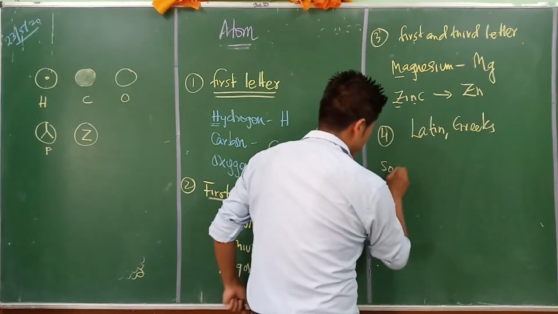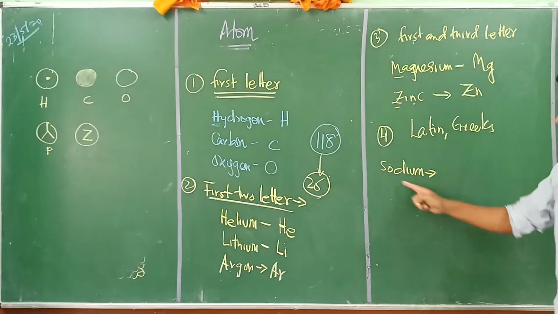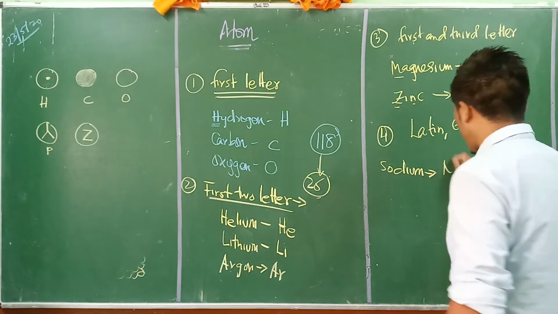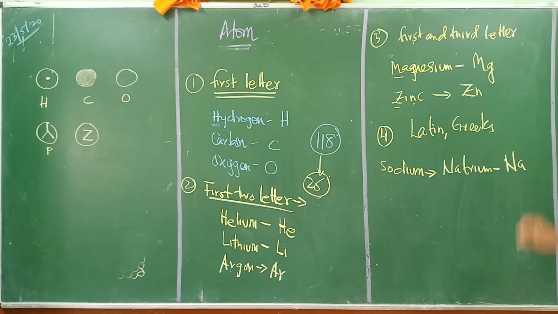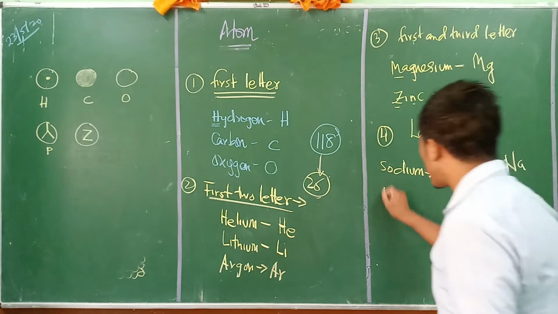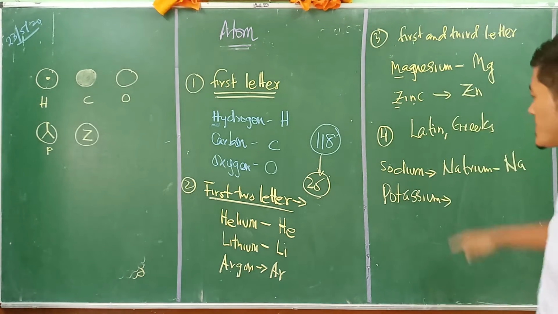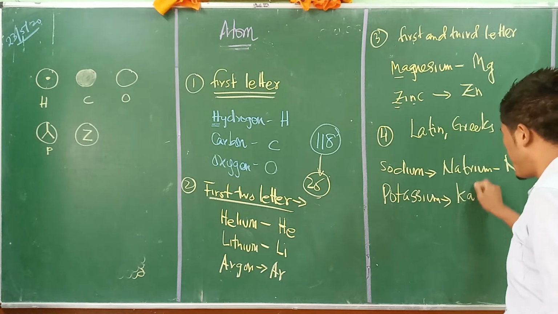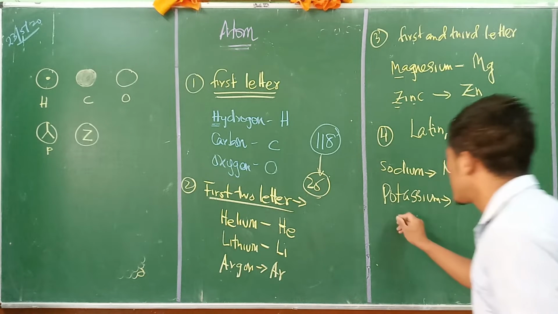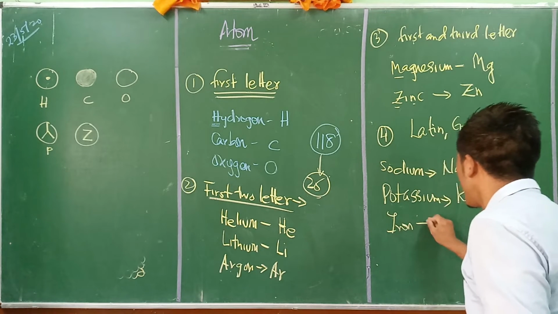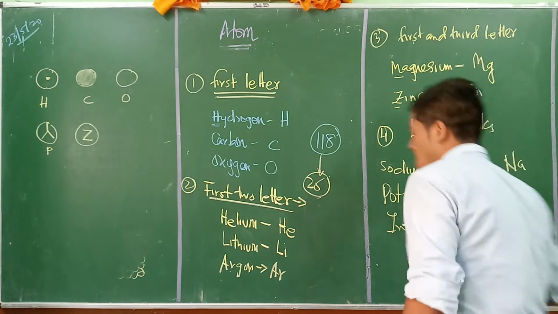The Latin name of sodium is natrium, which is why its symbol is Na. In the case of potassium, the Latin name is kalium, which is why we use K. The name of iron in Latin is ferrum, which is why we use Fe.